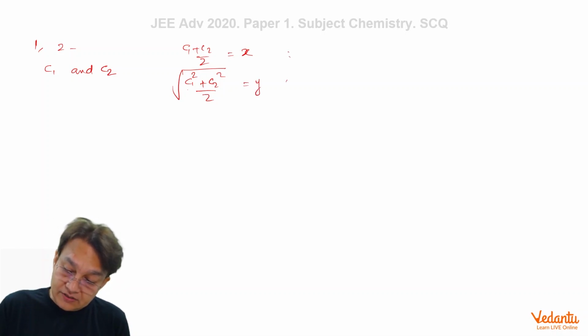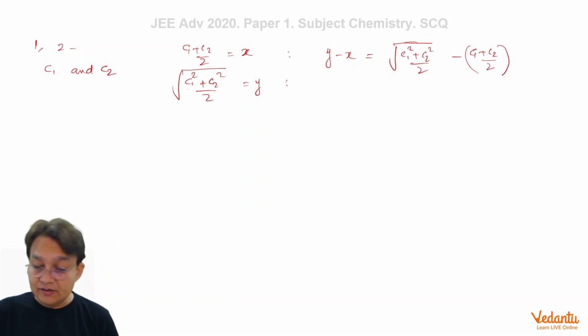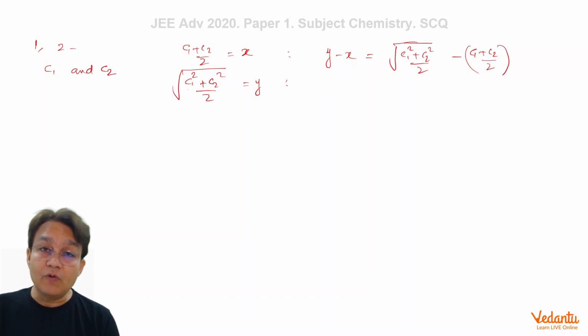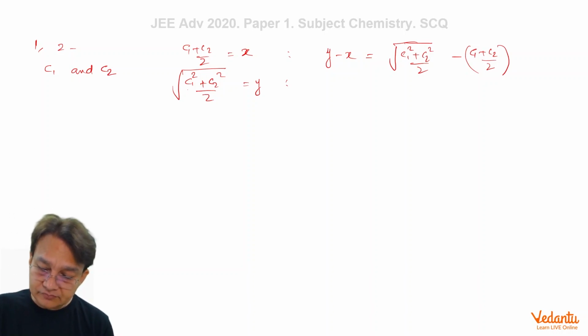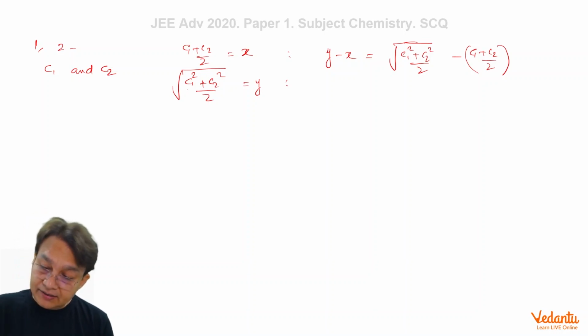Now, can we do x minus y or y minus x? Let's do y minus x. So y minus x is equal to under root of (c1 square plus c2 square) upon 2 minus (c1 plus c2) by 2. The idea is, if we can prove that y minus x is greater than 0, then we will prove that y is greater than x. And y is the root mean square speed of at least two molecules. We have taken the sample size a bit smaller so that we can derive some result. We could also have taken it bigger, but that would have complicated the situation. But I think with this equation we are not getting anywhere. So let us do one more thing.